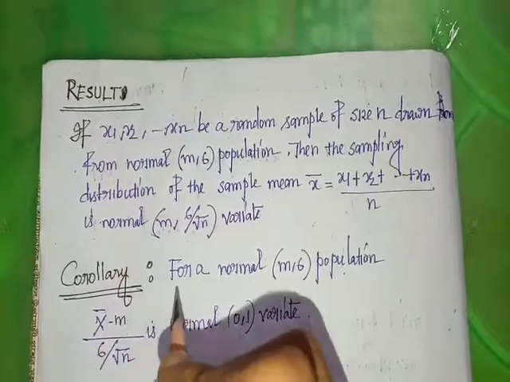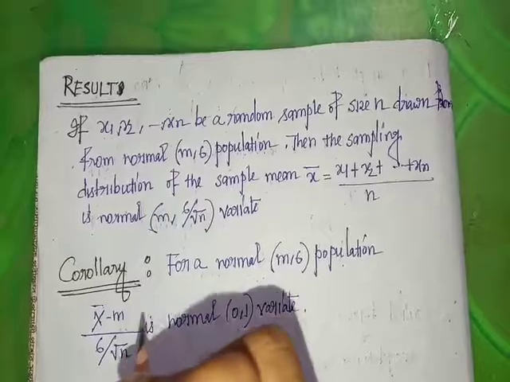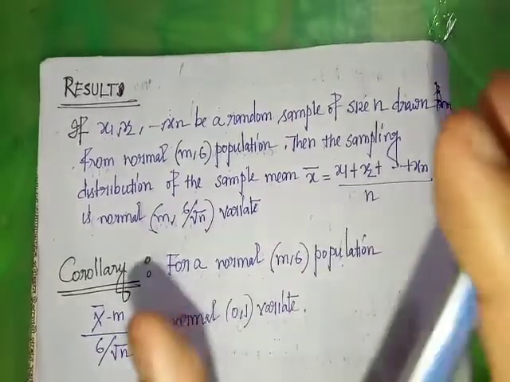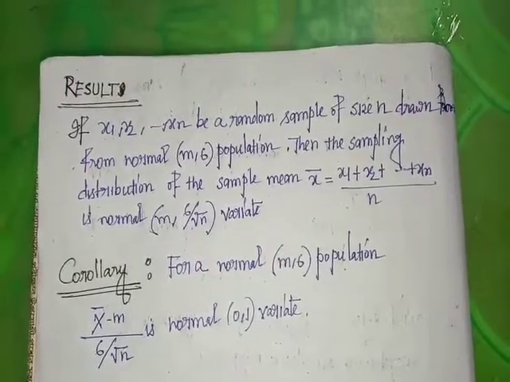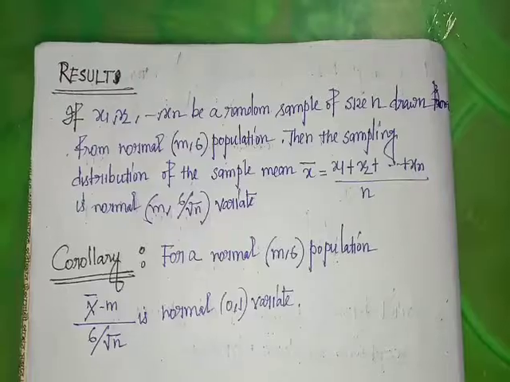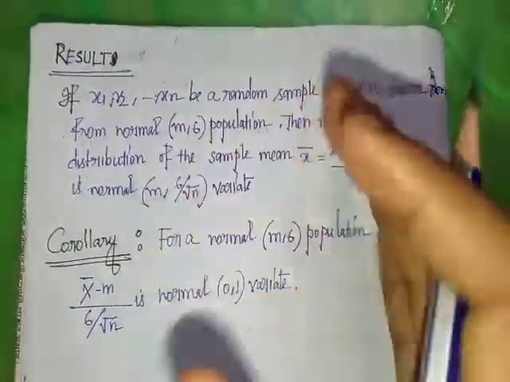And the corollary is that for a normal (m, sigma) population, (x bar minus m) by (sigma by root over n) is a normal (0, 1) variate. We got these results in our previous video, and using this result now we will solve a problem.